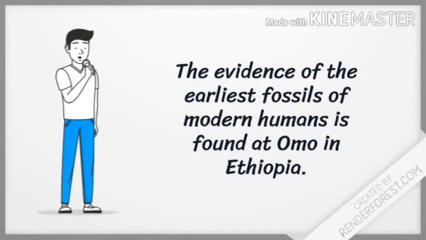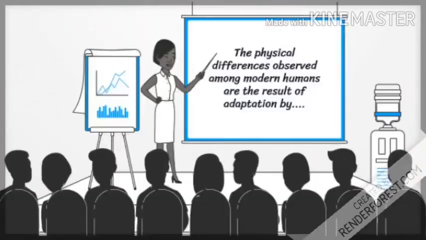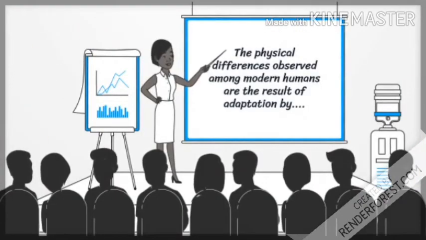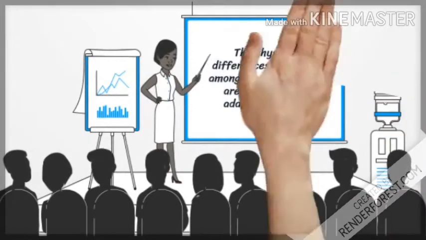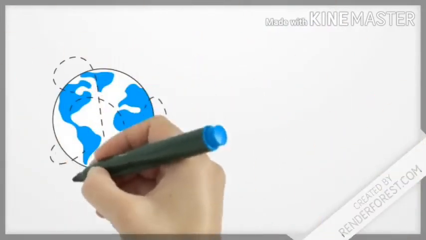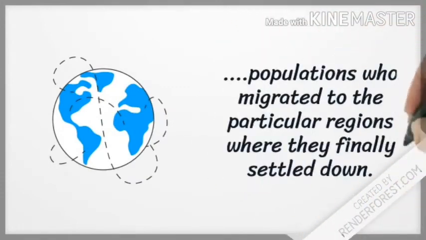The evidence of the earliest fossils of modern humans is found at Omo in Ethiopia. The physical differences observed among modern humans are the result of adaptation by populations who migrated to the particular regions where they finally settled down.